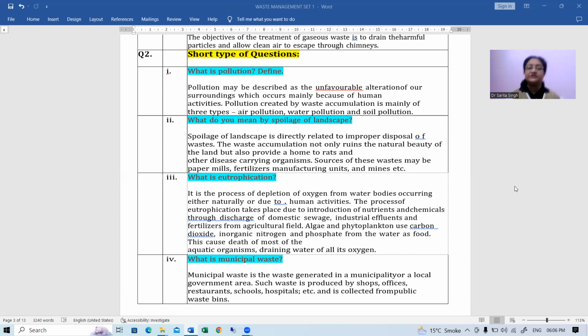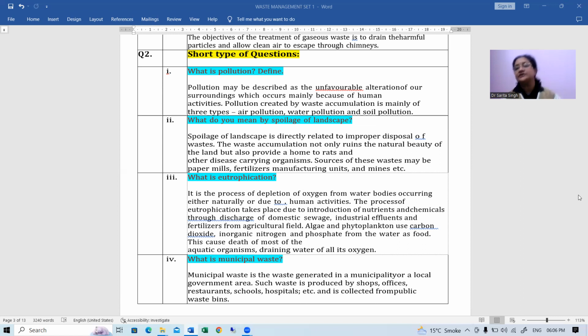Municipal waste is the waste generated in a municipality, or you can say a local government area, and such waste is produced by shops, offices, restaurants, schools, and hospitals. These are collected from the public waste bins, right?